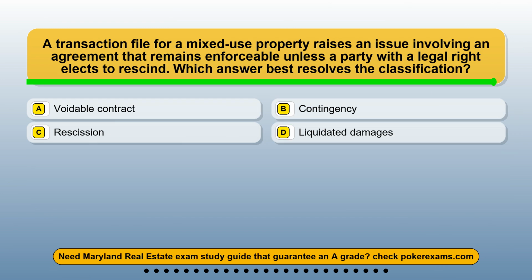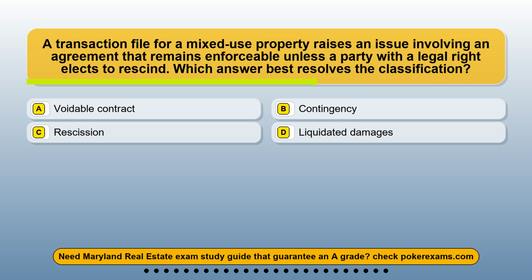Question 11. A transaction file for a mixed-use property raises an issue involving an agreement that remains enforceable unless a party with a legal right elects to rescind. Which answer best resolves the classification? Option A. Voidable contract. Option B. Contingency. Option C. Rescission. Option D. Liquidated damages.